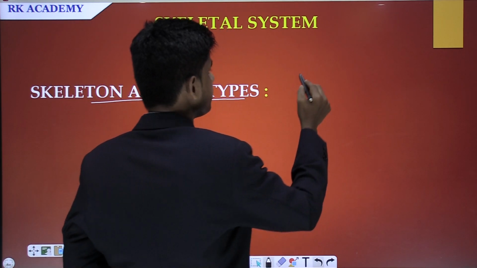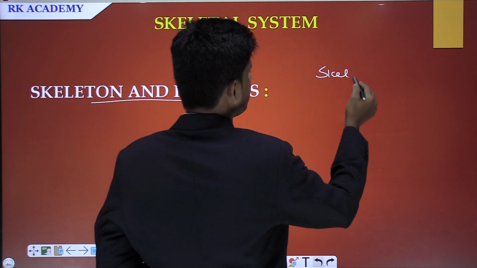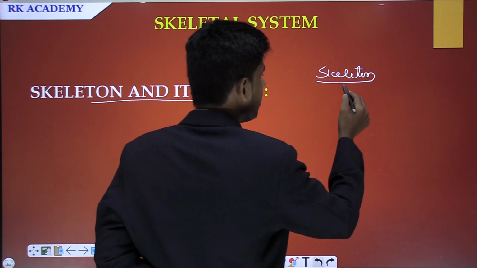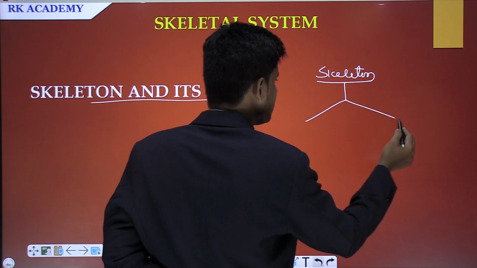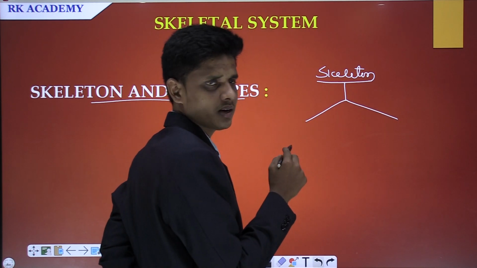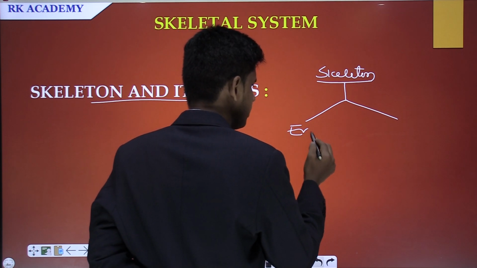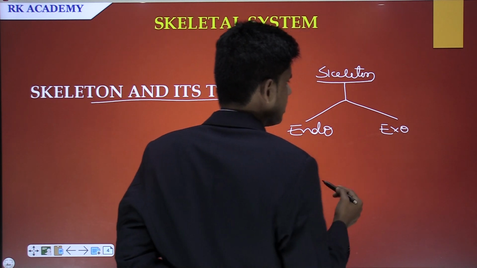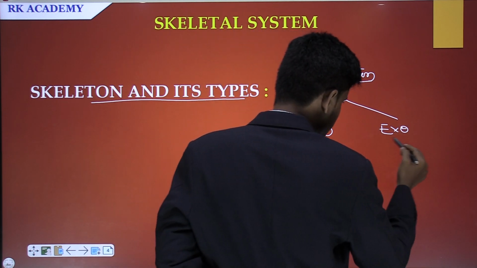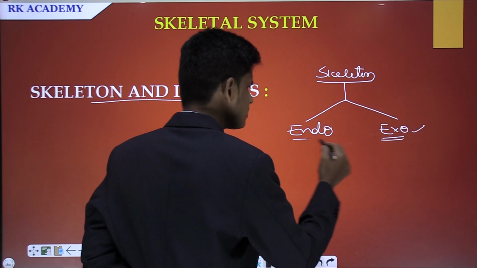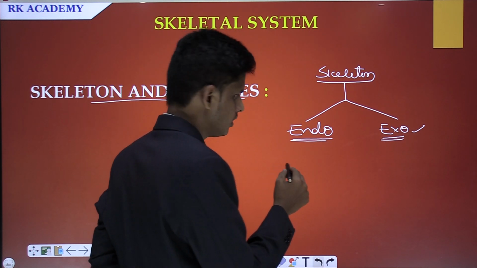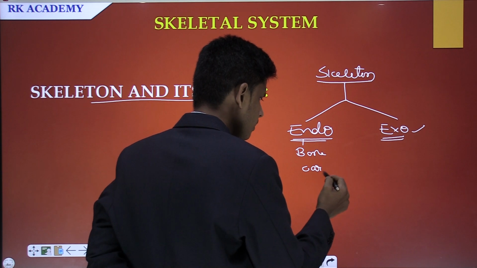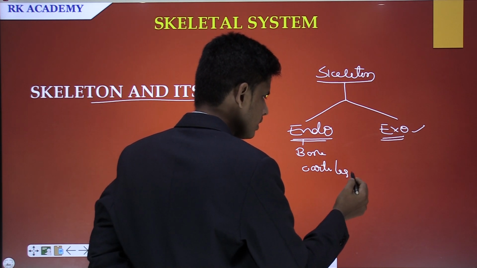For example, the human body is made up of a skeleton, and based on its presence, it is divided into endoskeleton and exoskeleton. Exoskeleton means the skeleton present outside the body. Endoskeleton means it is present inside the body, and this is made up of bone and cartilage.